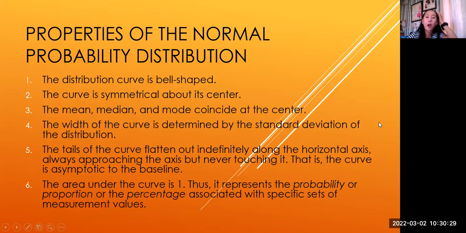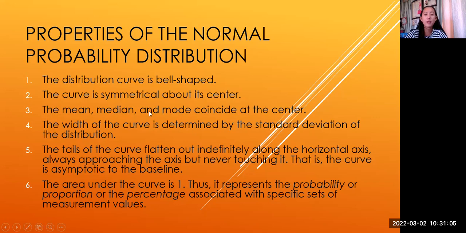Okay, so there are properties of the normal probability distribution. The first one, the distribution curve is bell-shaped, just like what we have discussed a while ago. So, ang curve niya is bell-shaped. The curve is symmetrical about its center. Kung ano yung nakikita natin on the left side, yun din ang makikita natin on the right side. Yung measure ng left is the same with the measure of the right. The mean, median, and mode coincide at the center. Nasa center, they are meeting at the center.